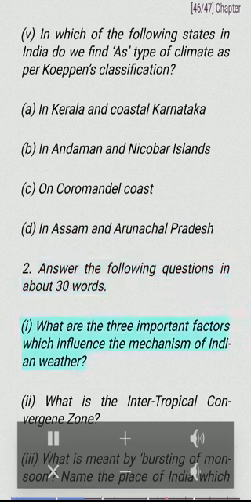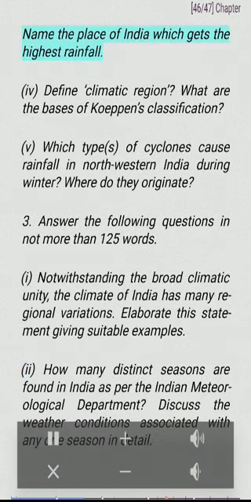2. Answer the following questions in about 30 words. I. What are the 3 important factors which influence the mechanism of Indian weather? II. What is the Intertropical Convergence zone? III. What is meant by bursting of monsoon? IV. Name the place of India which gets the highest rainfall. V. Define climatic region. What are the bases of Köppen's classification? VI. Which types of cyclones cause rainfall in northwestern India during winter? Where do they originate?